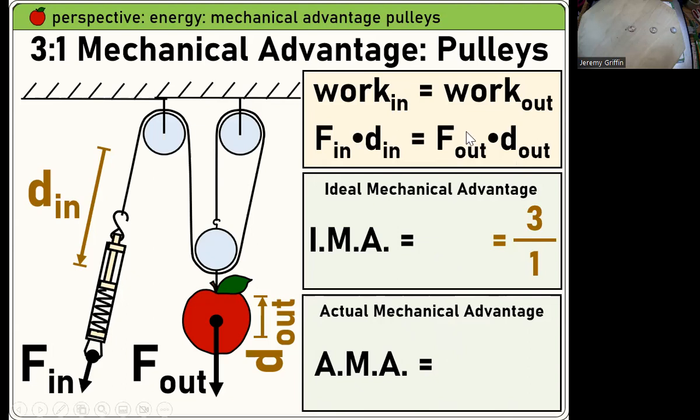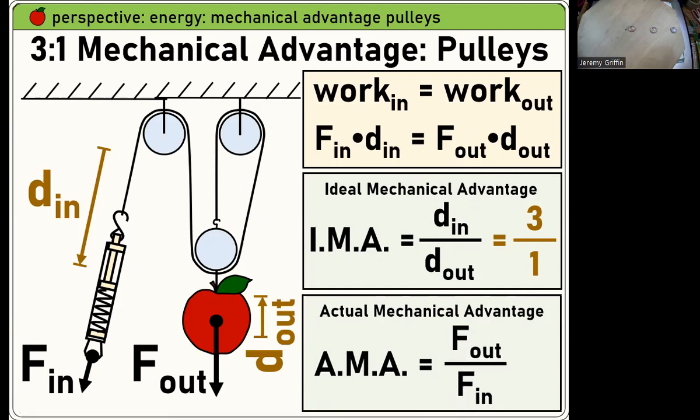You can't multiply the amount of energy in the universe, right? But you can multiply your strength. That's what mechanical advantage is. Now the ideal mechanical advantage is just based on the geometry of the system. So here it's clearly 3 to 1. But there's also the actual mechanical advantage, which you guys also calculated when you did this lab.